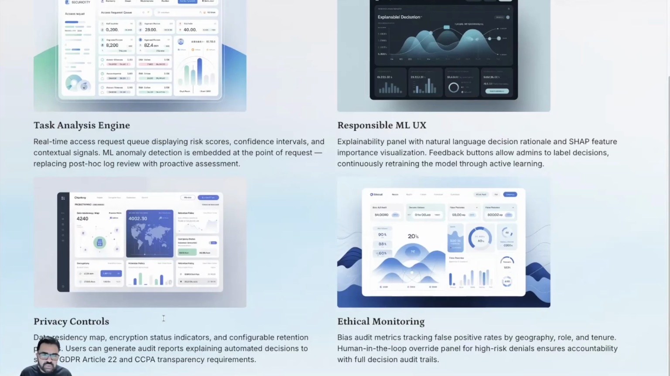Last but not the least is the ethical monitoring dashboard. Here, the human in the loop override panel for high-risk denials ensures accountability with full decisions and audit trails.